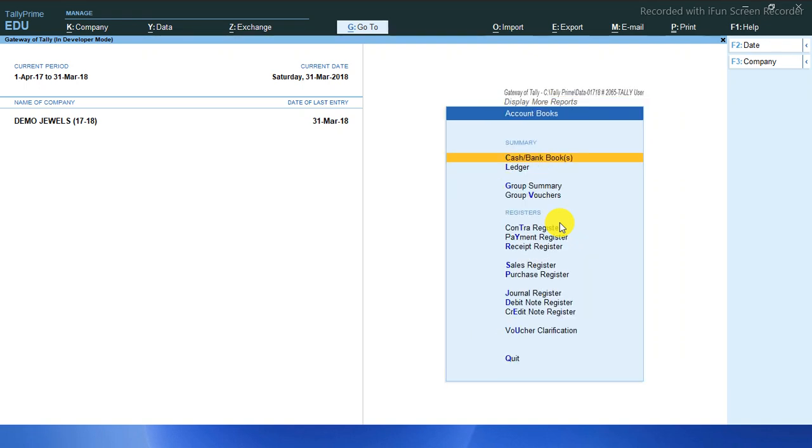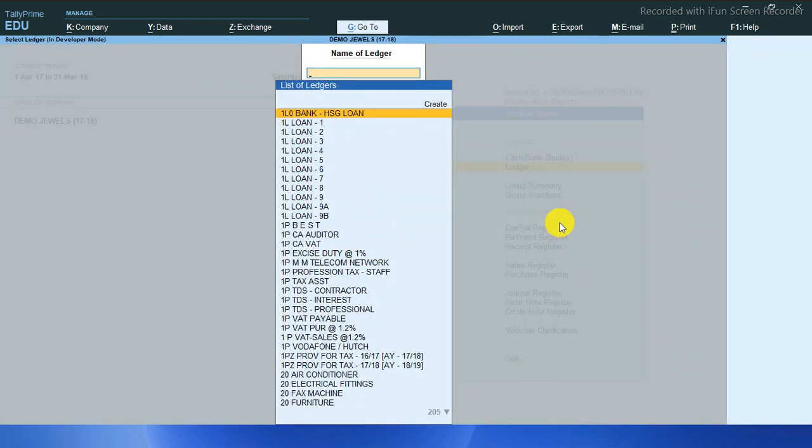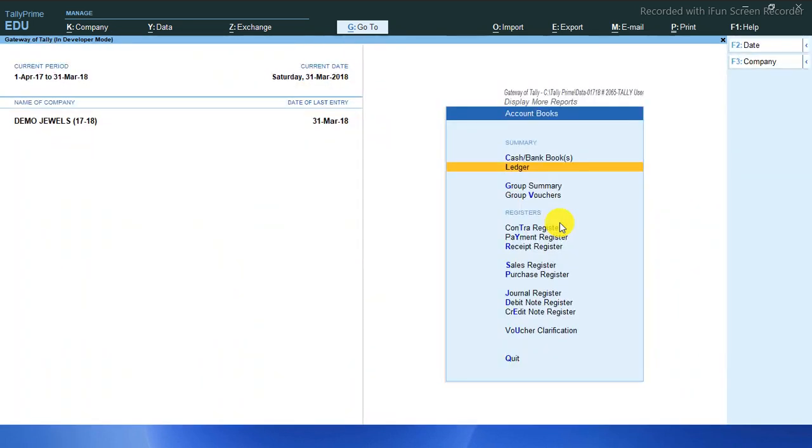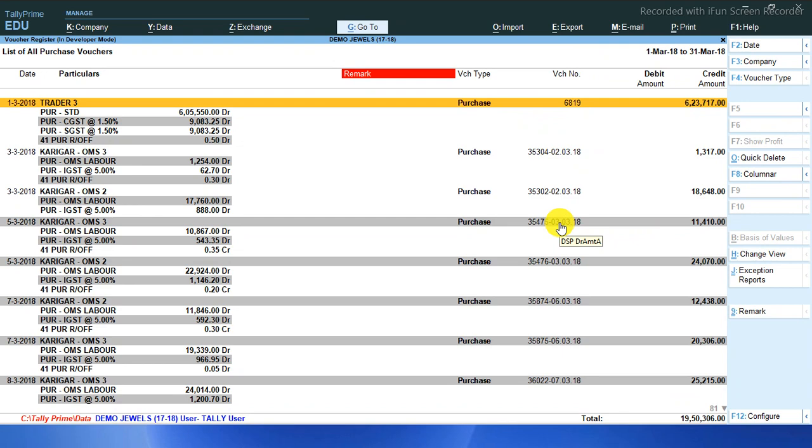Suppose you want to mark a voucher with certain comments, a remark or a note, you can do so. In this era of COVID, you may receive your purchase bill through WhatsApp or email and you don't receive any physical copy.